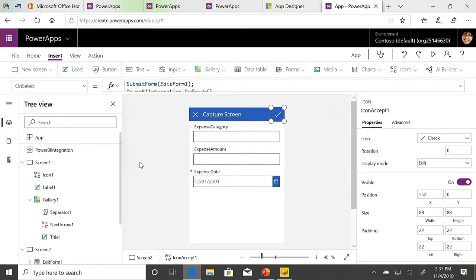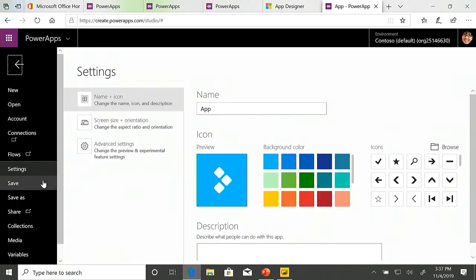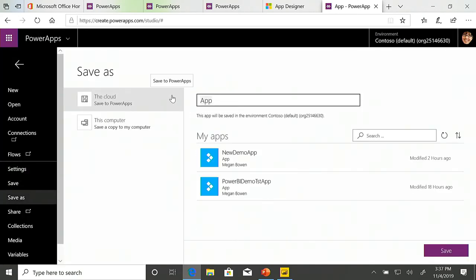Now, at the moment, we haven't catered for these other requests to update it, but you would be able to set these up so that they can navigate and you can update records that already existed. But for the sake of the demo, we're just going to focus on creating new records. So now that we're done, all we need to do is come in and save our app. Let's call this Power BI demo and save it.